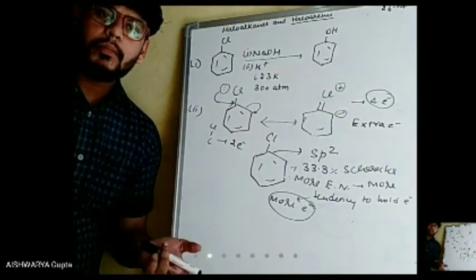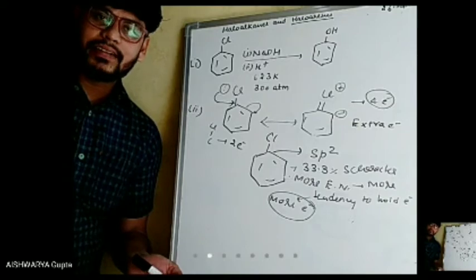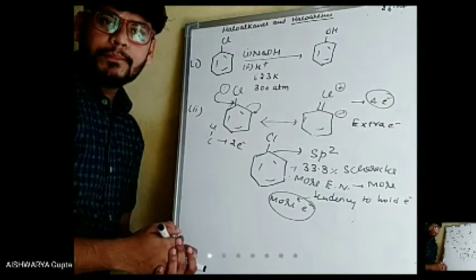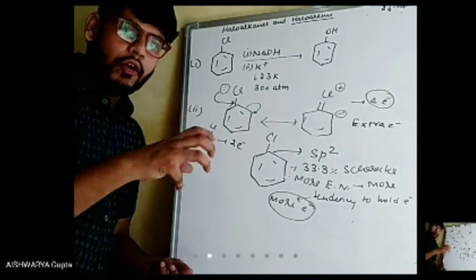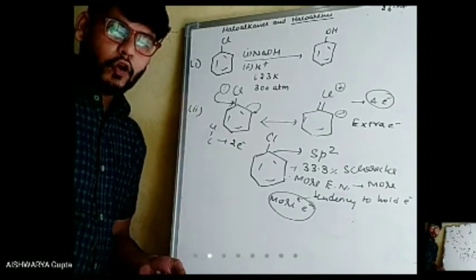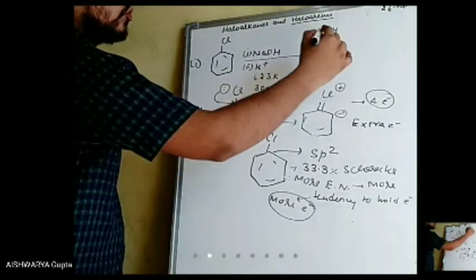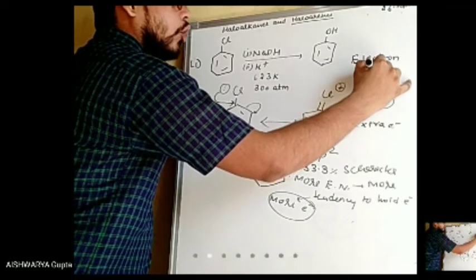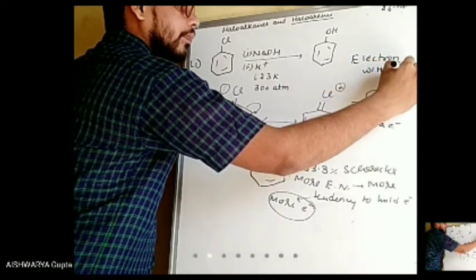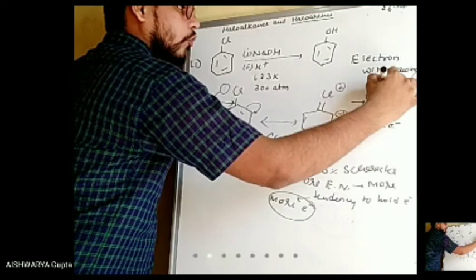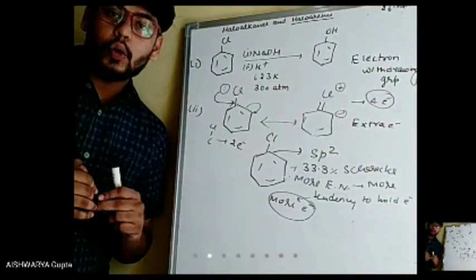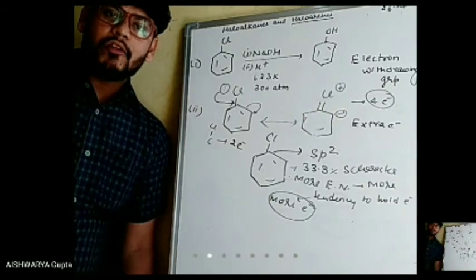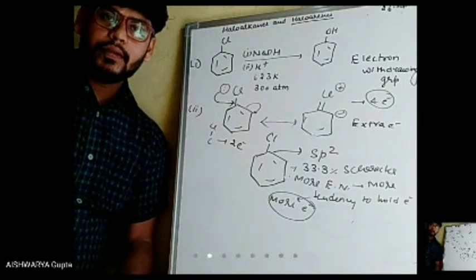For the removal of electrons, what do you have to add? You have to attach some electron withdrawing group, which will withdraw the electrons and the problem will be solved. Getting my point or not?